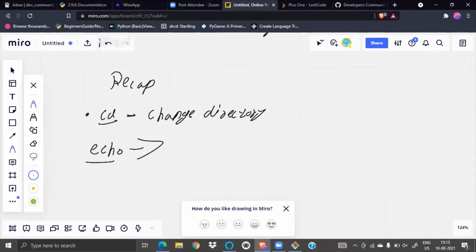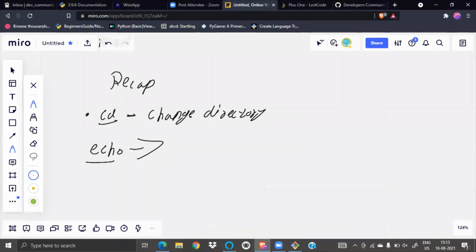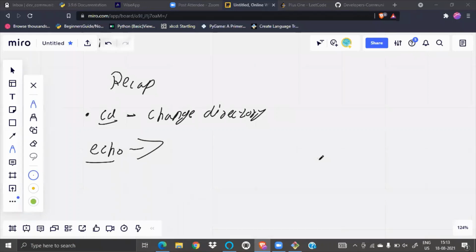So what does this echo mean? You guys know echo? Just tell me in your language. What is echo in science, like daily words? Just write in your chat or you can unmute yourself. What is this echo? Anyone? Okay, sound. Great. Sound getting bounced back.